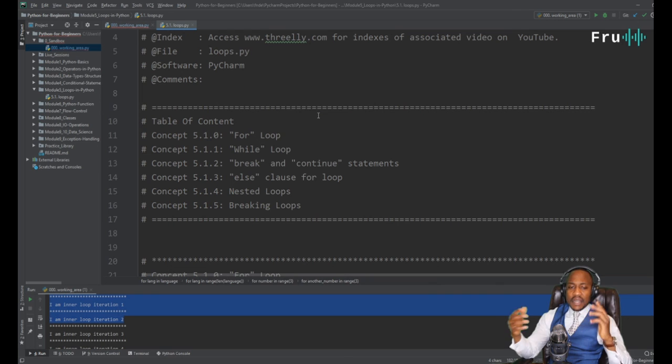Practice. Have scenarios. Write a loop that can print all the numbers divisible by 5 within 1 to 10,000, for example. Guys, you can certainly do that by leveraging loops.